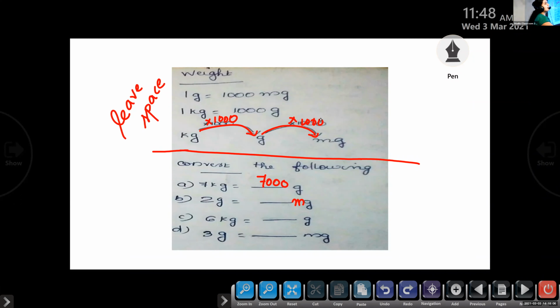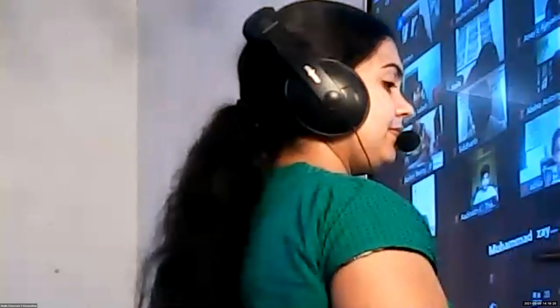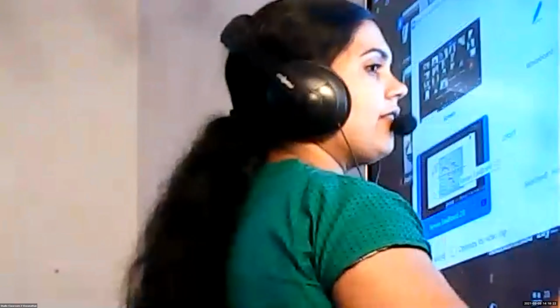Very good, Naila. Now, Arav, please unmute and tell me the next answer: 2 grams is equal to dash milligrams. 2000 milligrams. Very good, dear. You can mute your audio.